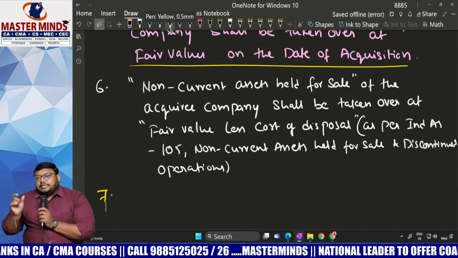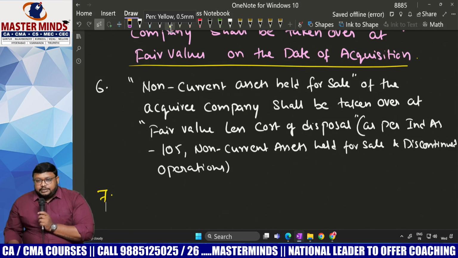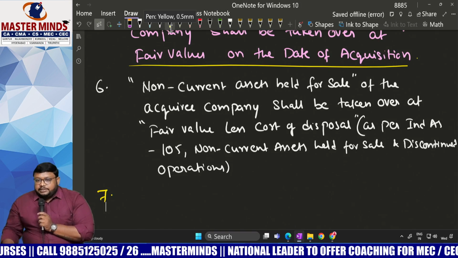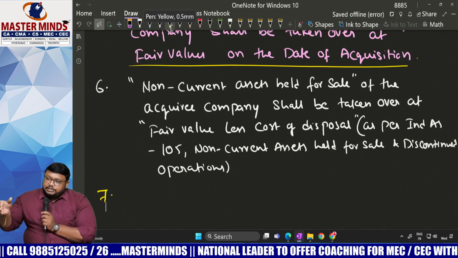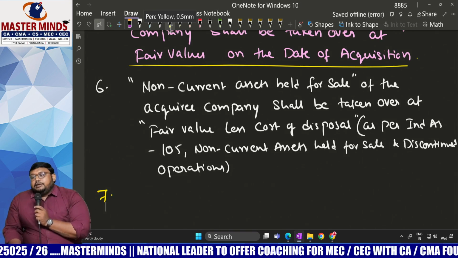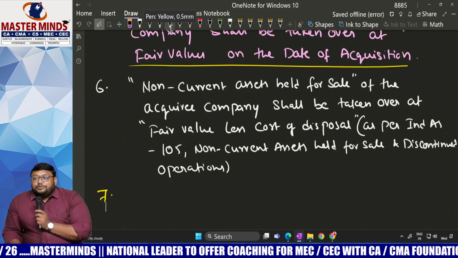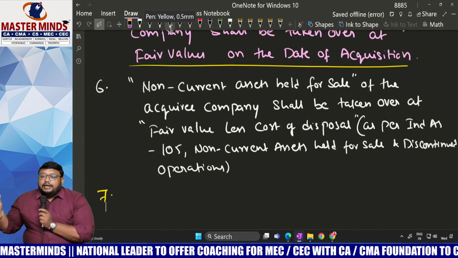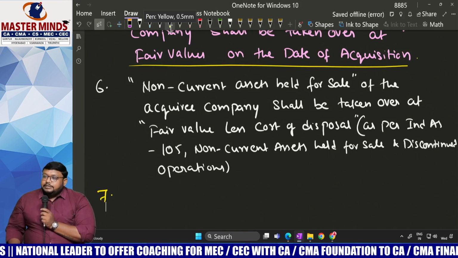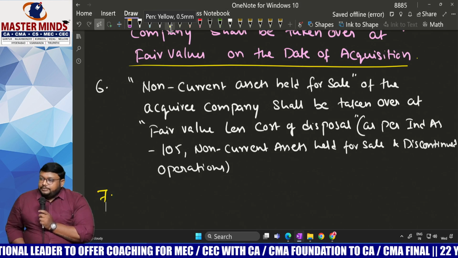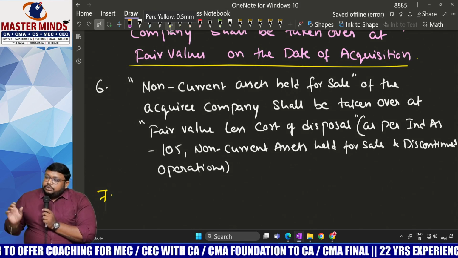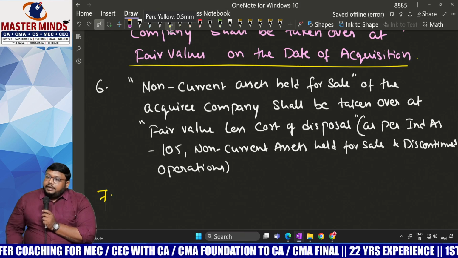We have recognition, measurement and disclosure principles like that for every Ind AS. So if it should be recognized as per Ind AS 38 but was not recognized by the acquiree, meaning it is not there in the acquiree's balance sheet, such assets also we take into consideration at fair value.